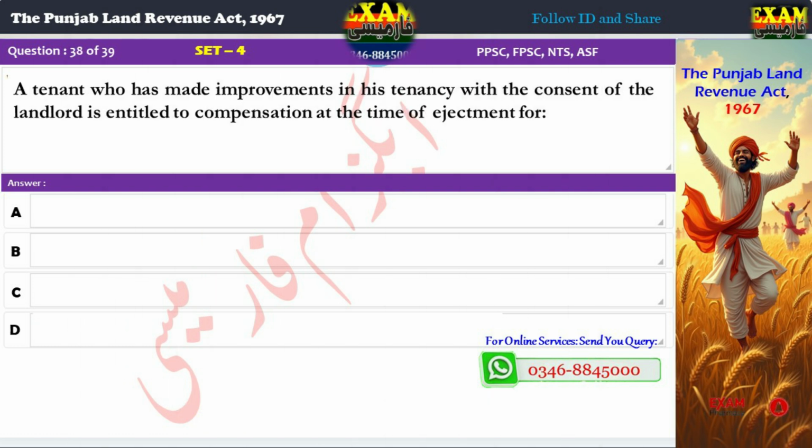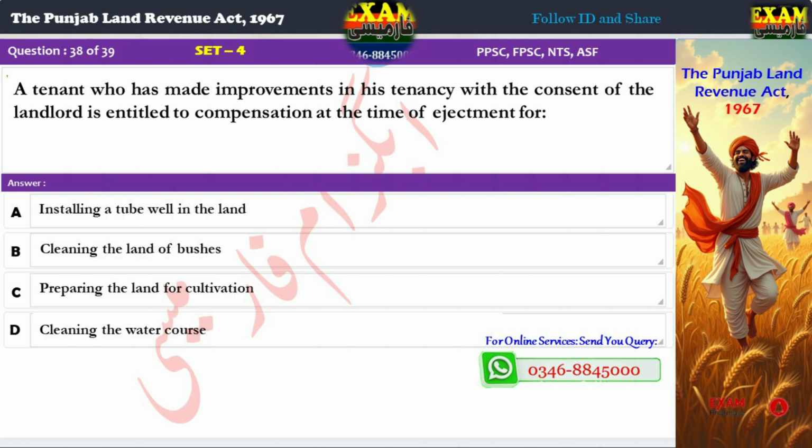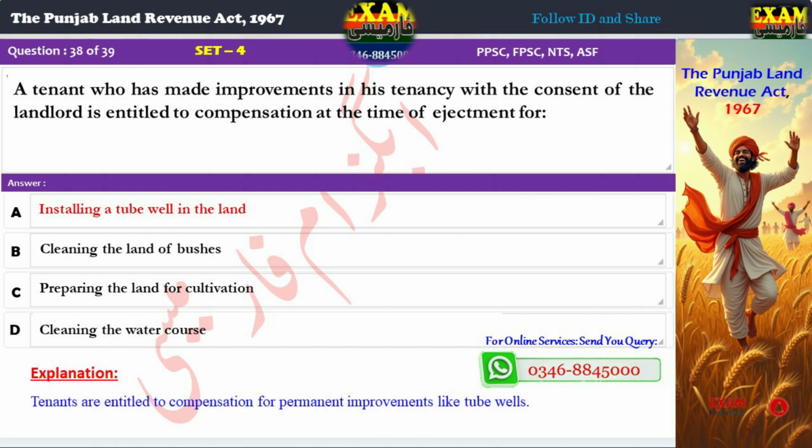Question 38. A tenant who has made improvements in his tenancy with the consent of the landlord is entitled to compensation at the time of ejectment for: A. Installing a tube well in the land, B. Cleaning the land of bushes, C. Preparing the land for cultivation, D. Cleaning the watercourse. Correct answer, A. Installing a tube well in the land. Explanation: Tenants are entitled to compensation for permanent improvements like tube wells.